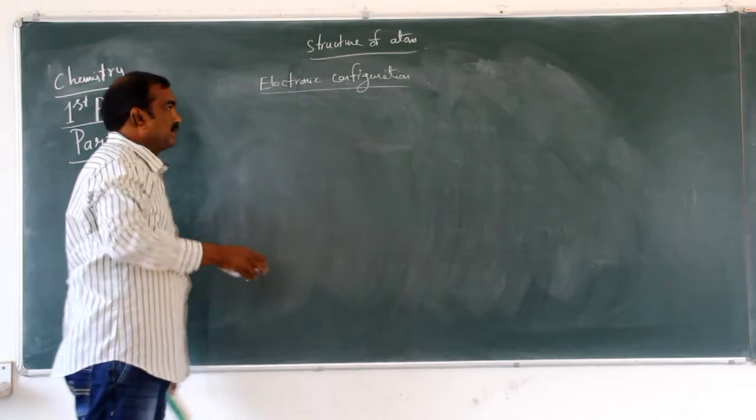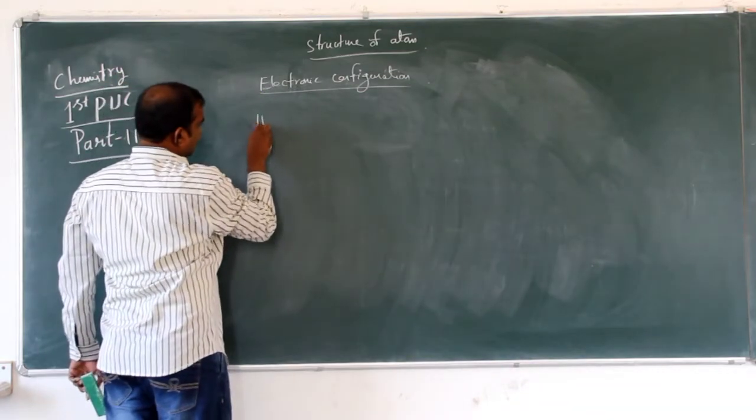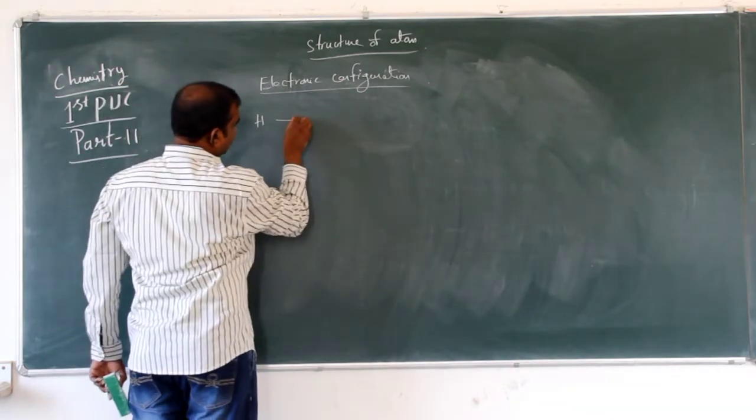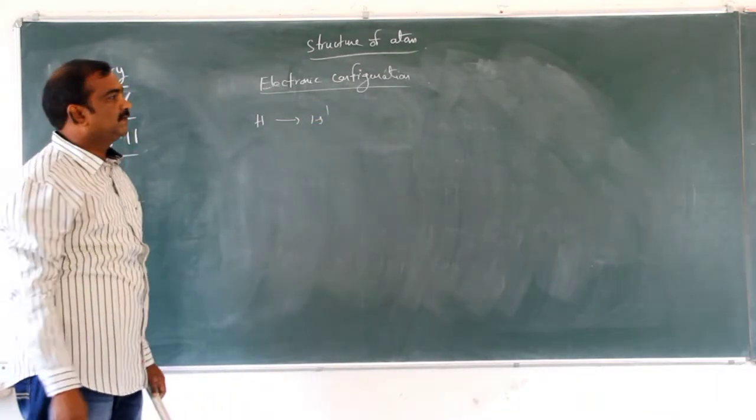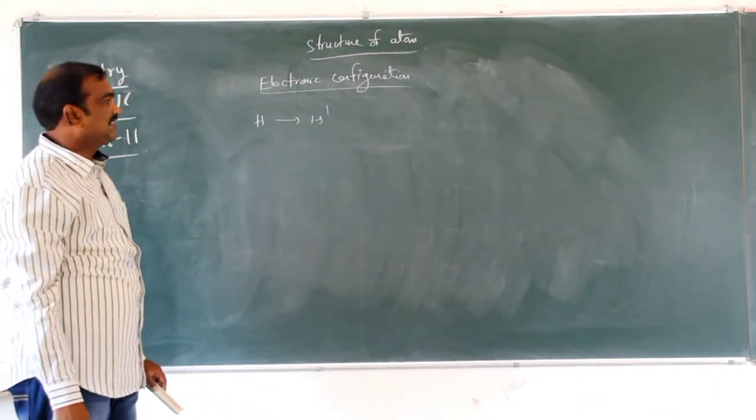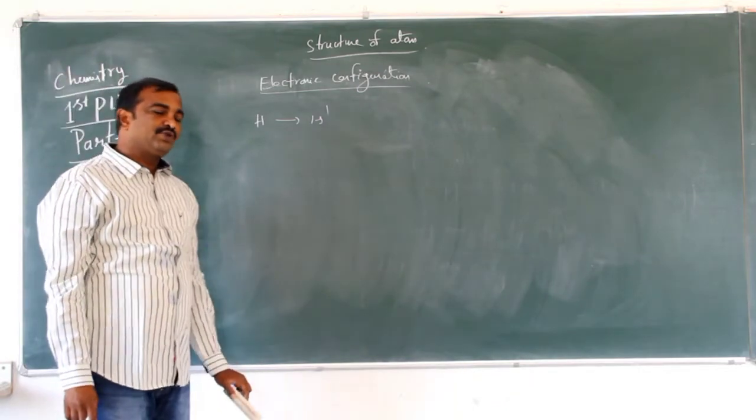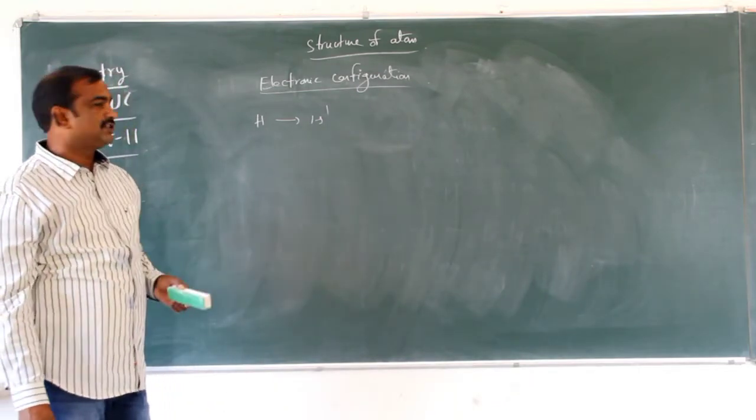Electronic configuration. The elements: hydrogen is 1s1. This electronic configuration can be written by following the Aufbau principle only.